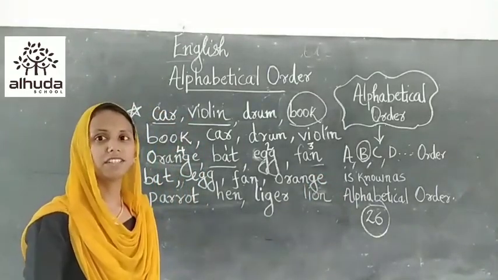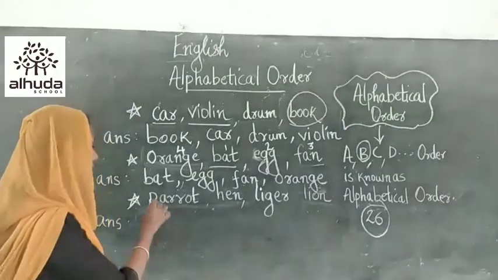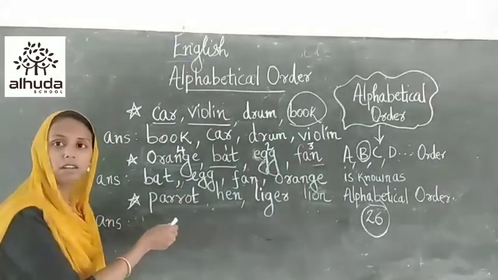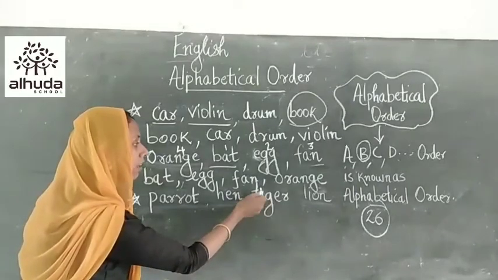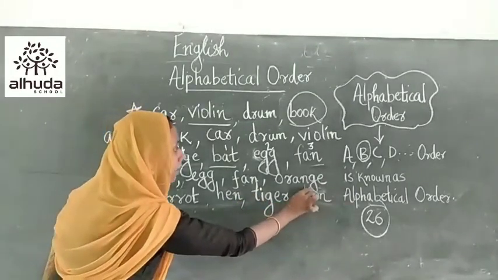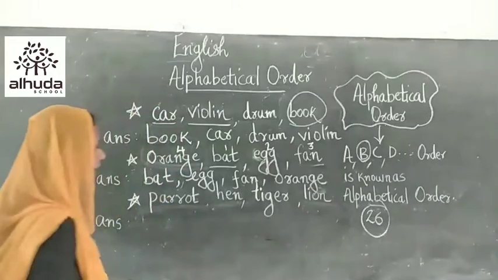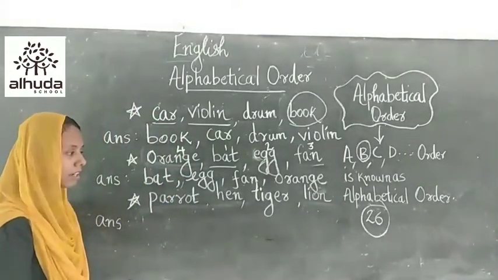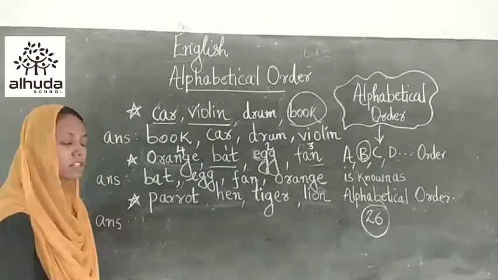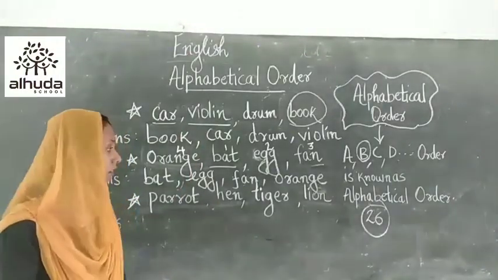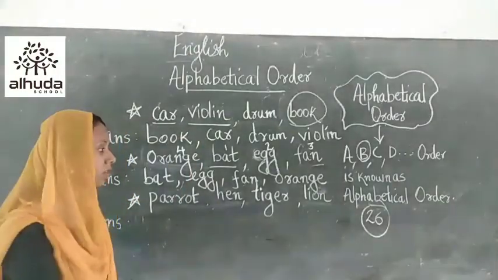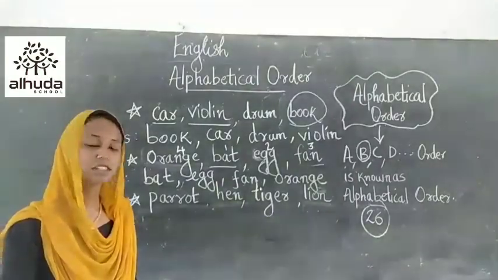Okay. Next, one more example we can go through. The words are parrot, hen, tiger and lion. By arranging these groups of words, as I already mentioned in the above two examples, we can easily sort out these groups of words into alphabetical order.